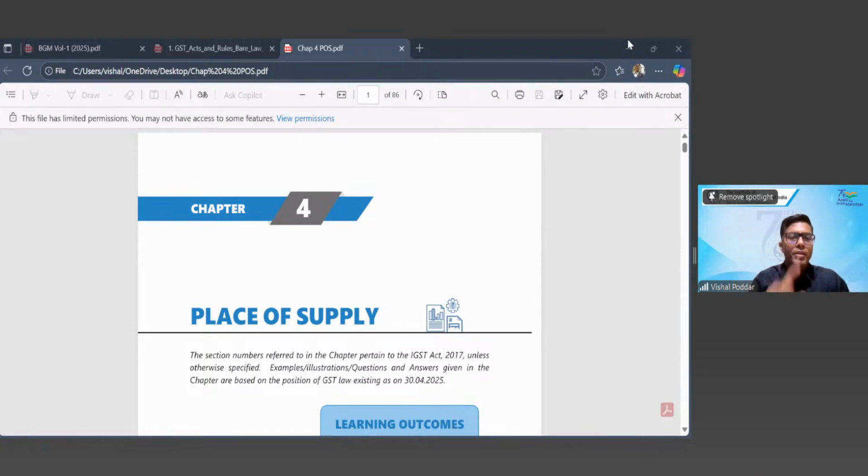So students, in this one example, I tried to cover the concept of consumption, the concept of ITC, and also the concept of destination and the concept of VAT. So all four major principles or concepts of GST I tried to cover in this one single example. I hope it is clear to everyone now. Try to link it with whatever you have studied till now so that things will fall in place.